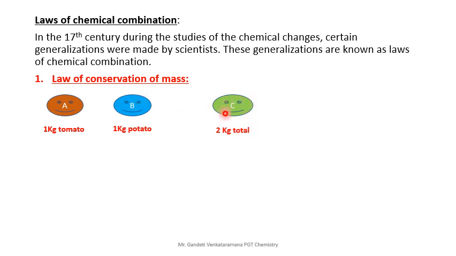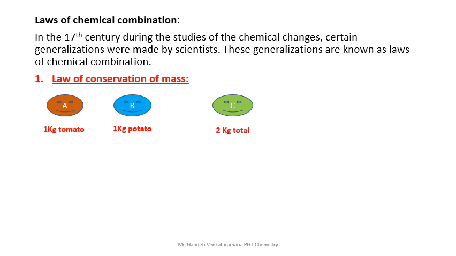I am just linking this to chemistry. Reactants are those that are ready to participate in the reaction. Product means the substance you are getting, the output. Reactants are always on the left hand side and products on the right hand side.